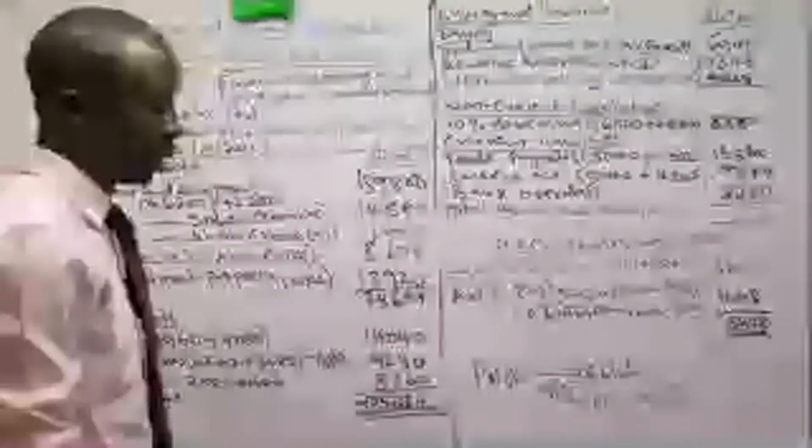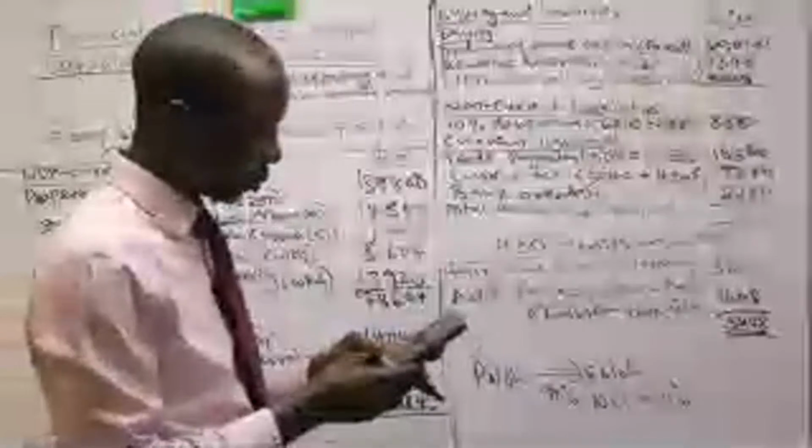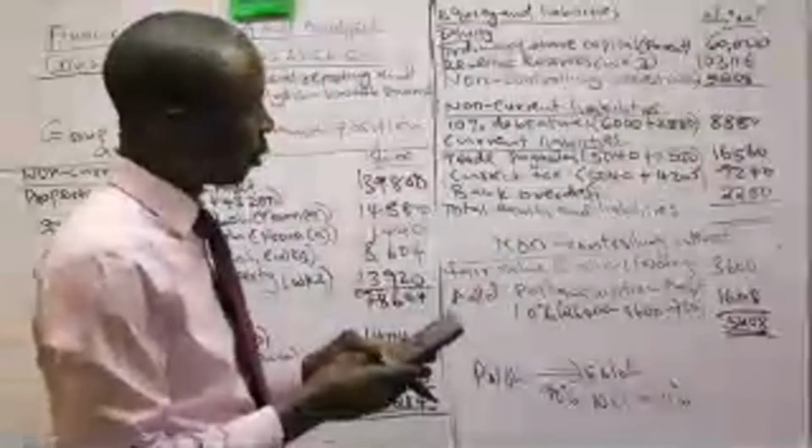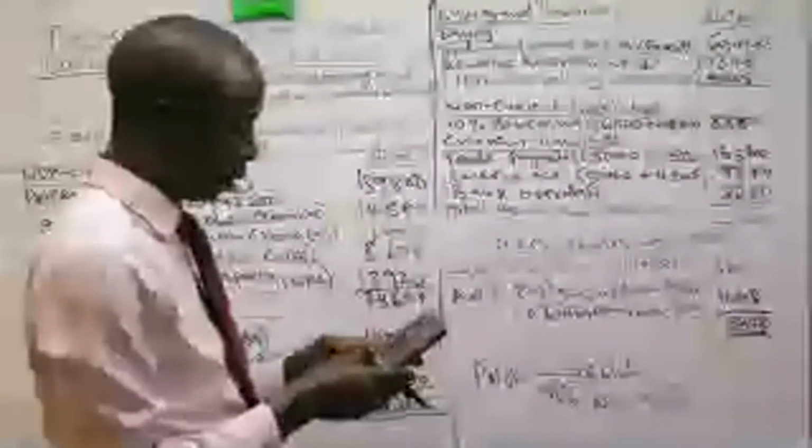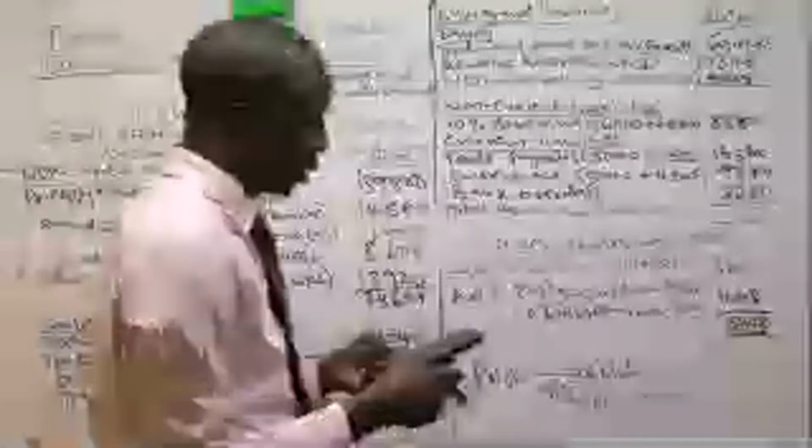So let's check if the total equity and liabilities are equal to total assets. And remember, this was 60,000, not 6,000. The ordinary share capital of the parent is 60,000. So 60,000 plus 5,208.